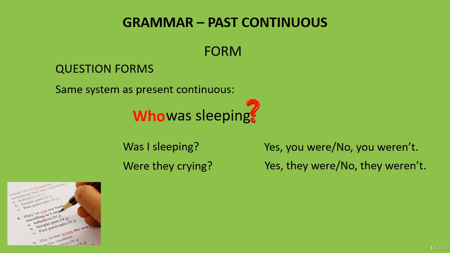For example, what were you driving? The was or were changes position with the subject, and then you put the question word at the beginning. Here's another example. Why was he shouting?